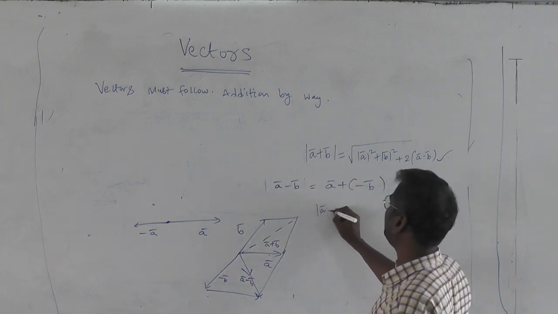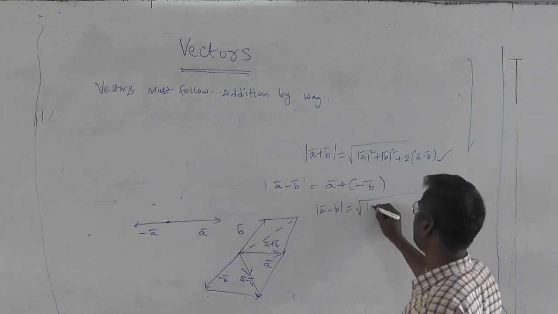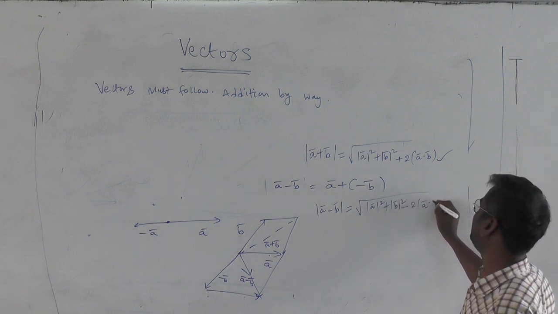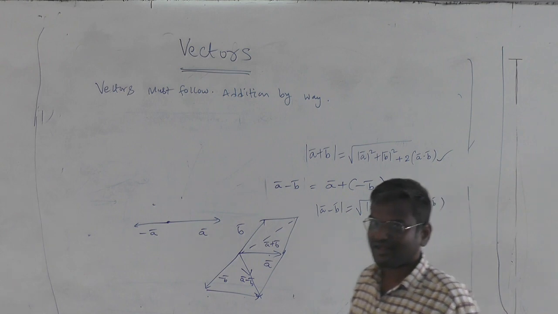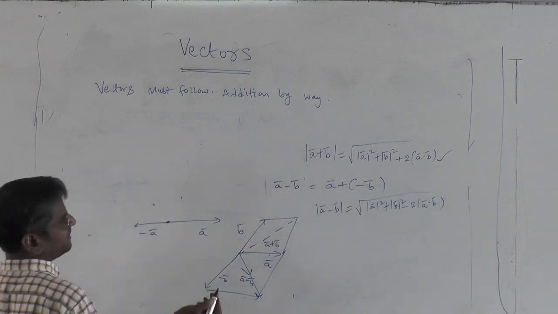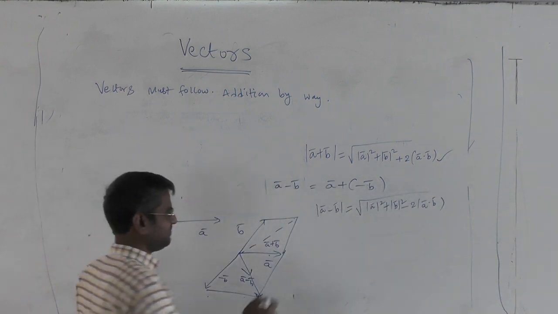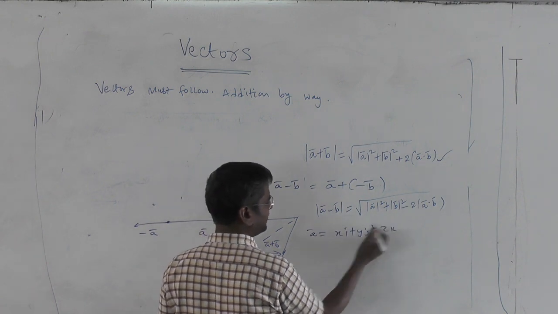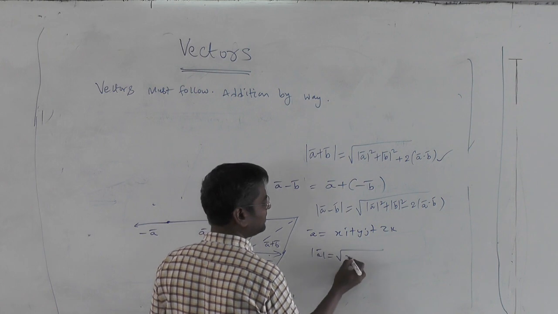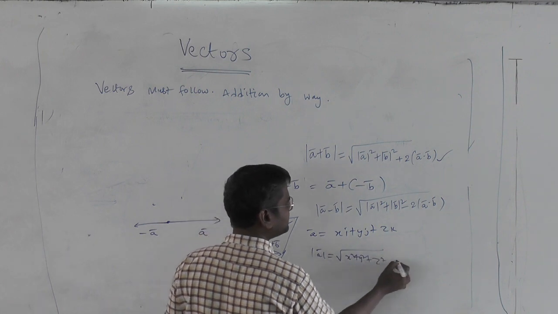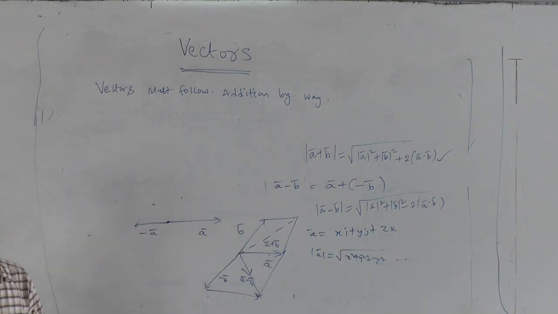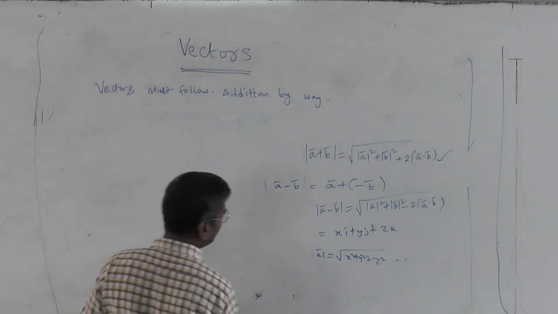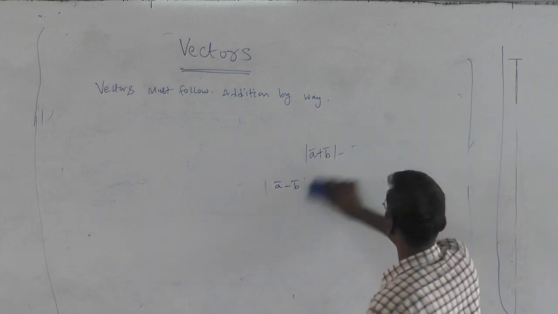Right? So, mod A minus B, magnitude formula, mod A square plus mod B square minus 2 A dot B. Mod A is nothing but root over A1 square plus A2 square. B bar is a vector xi plus yj plus zk in space. Then mod A is written as root over x square plus y square plus z square, etc., which we have already proved.